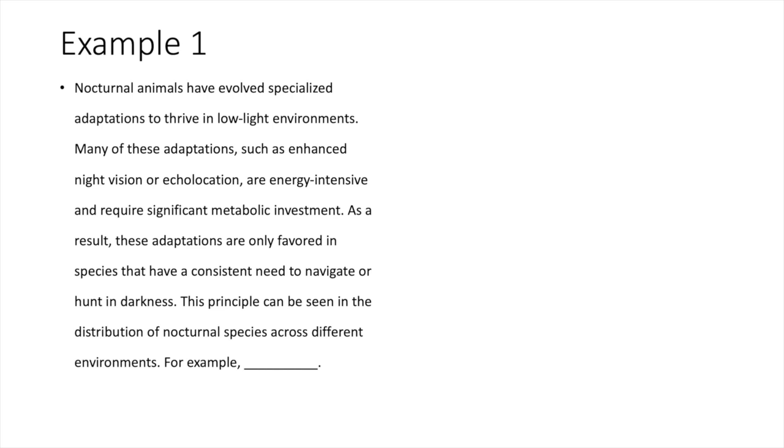Nocturnal animals have evolved specialized adaptations to thrive in low-light environments. Many of these adaptations, such as enhanced night vision or echolocation, are energy-intensive and require significant metabolic investment. As a result, these adaptations are only favored in species that have a consistent need to navigate or hunt in darkness. This principle can be seen in the distribution of nocturnal species across different environments. For example,